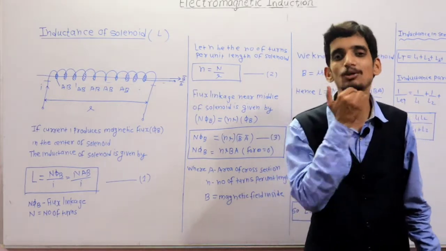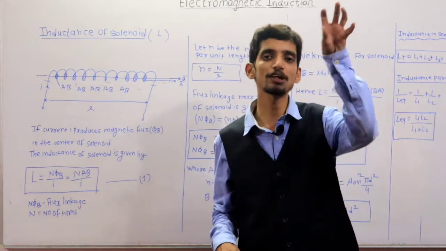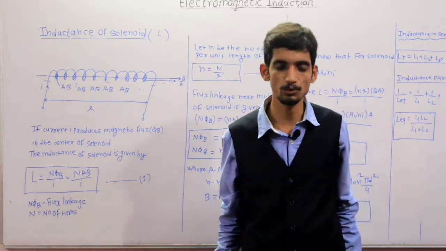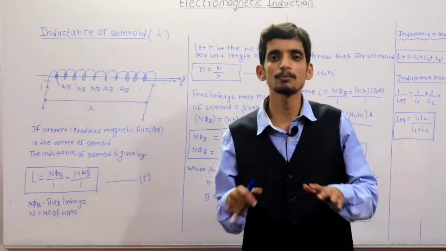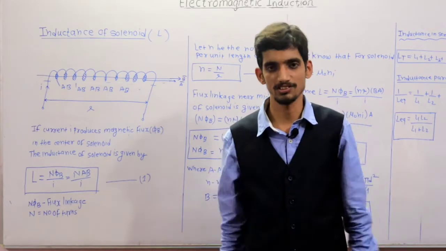It means what? Suppose the length of the solenoid wire is 10 meters, and suppose there are a total of 20 turns.